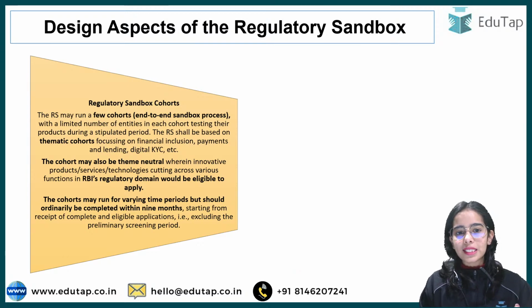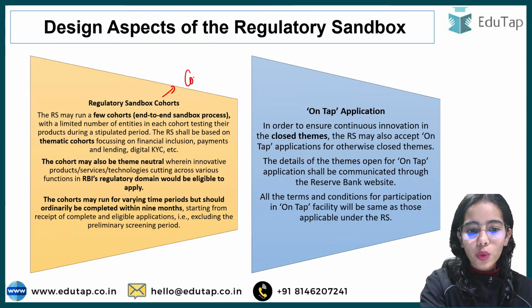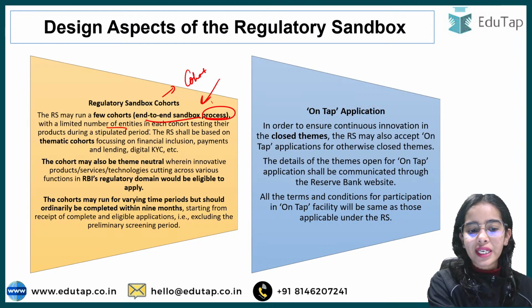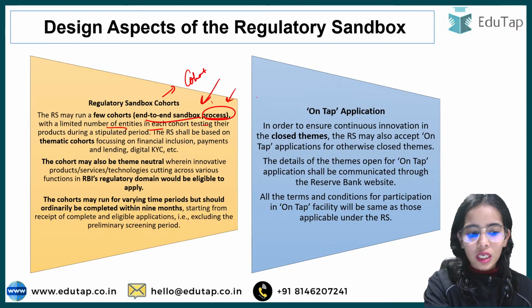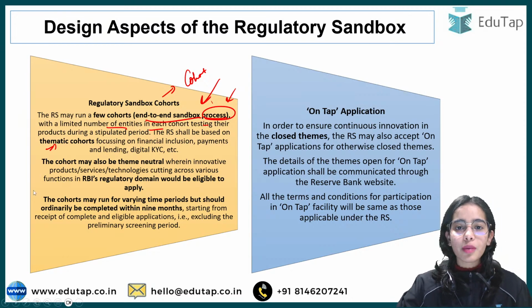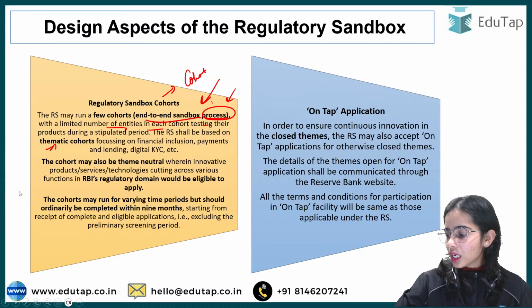Now the design aspects of the regulatory sandbox. You can understand that a cohort is the end-to-end sandbox process where a limited number of entities are allowed in the sandbox. Thematic cohorts means that themes are provided to the cohorts. So there are the 4 themes, the 5 themes that we are aware about.